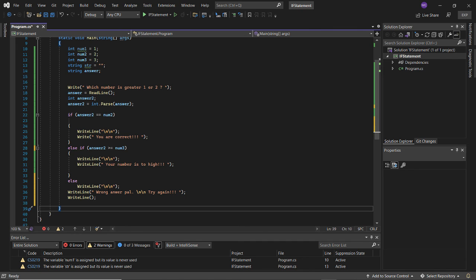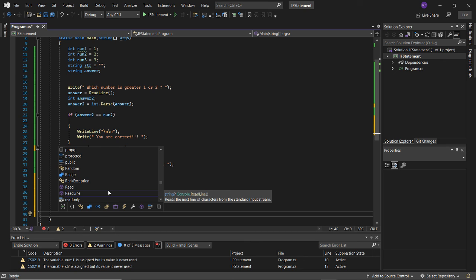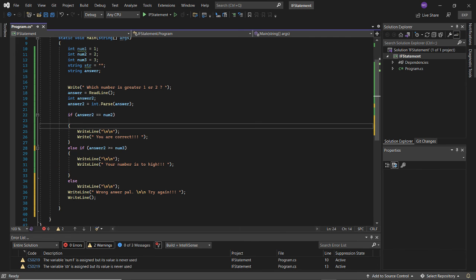After we do that, we're going to hold the program. So we're going to say read key. Read key is a method also inside of the console class that holds the program from closing.